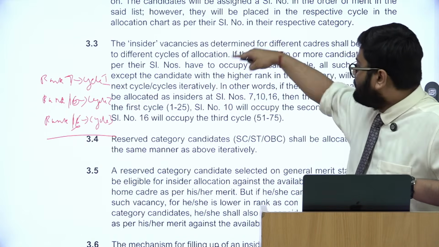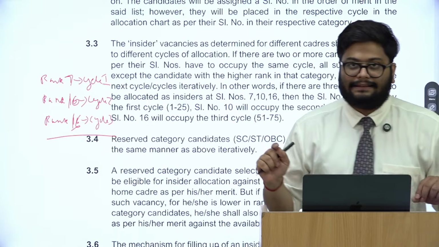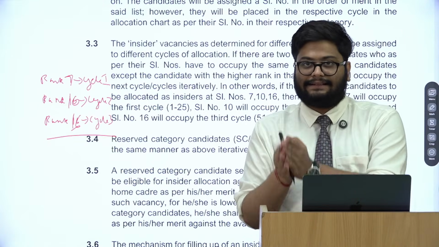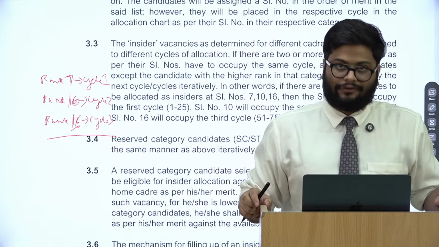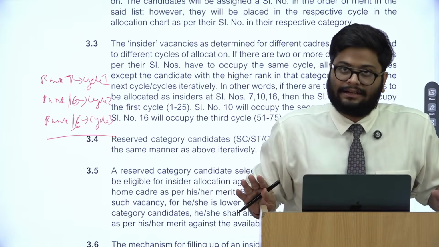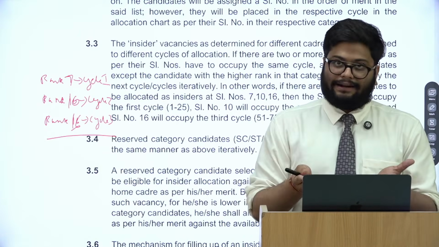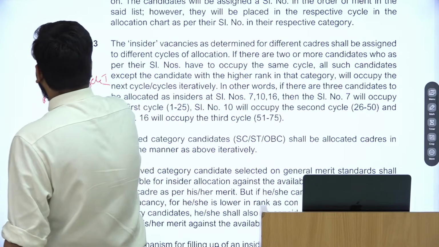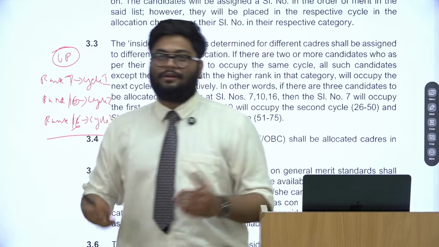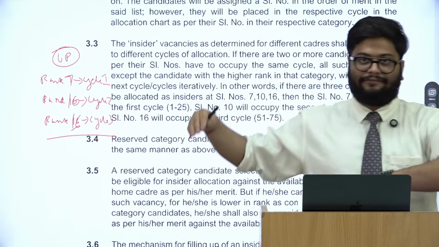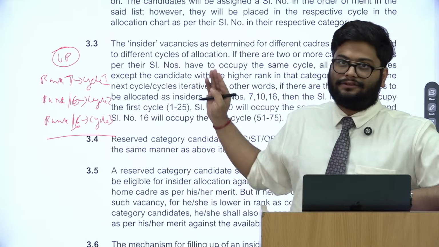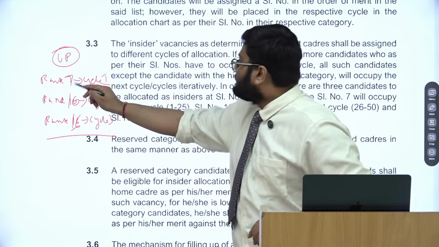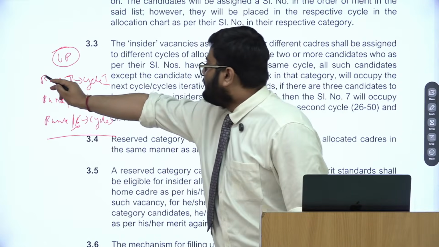But when we come to 3.3, they say this: if rank 7, rank 10, rank 16 all want Uttar Pradesh as their home cadre, and they have applied and been considered for insider also, then rank 7 will be allocated insider in cycle 1.